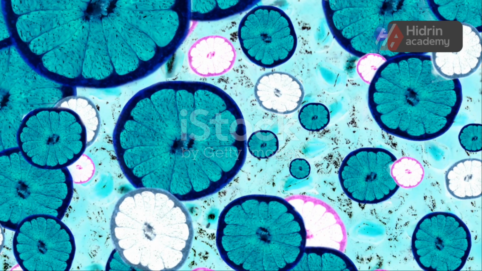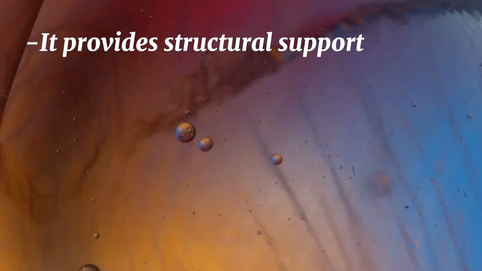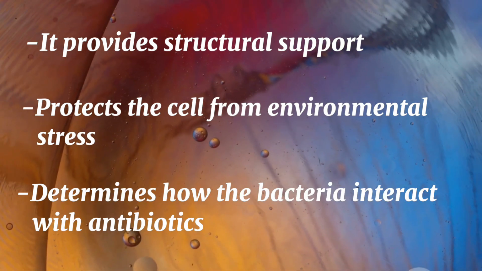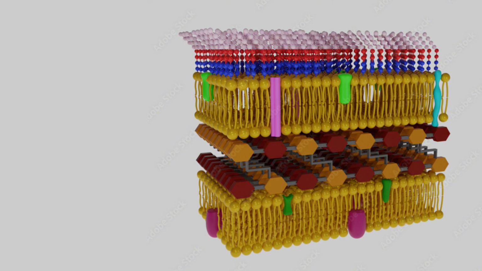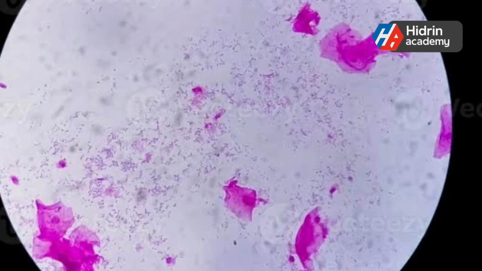The bacterial cell wall is one of the most critical components of a bacterial cell. It provides structural support, protects the cell from environmental stress, and determines how the bacteria interact with antibiotics. The cell wall is primarily made of peptidoglycan, a mesh-like polymer that gives bacteria their strength and shape. Based on cell wall composition, bacteria are classified into two major categories using a technique called gram staining, gram-positive and